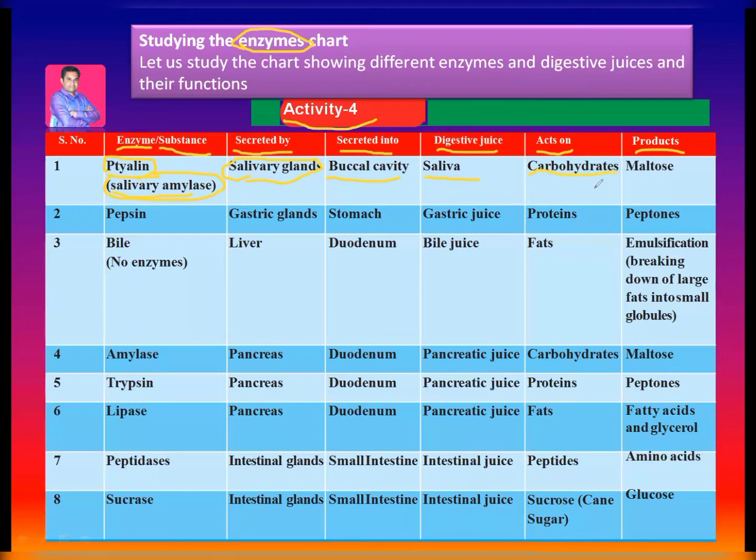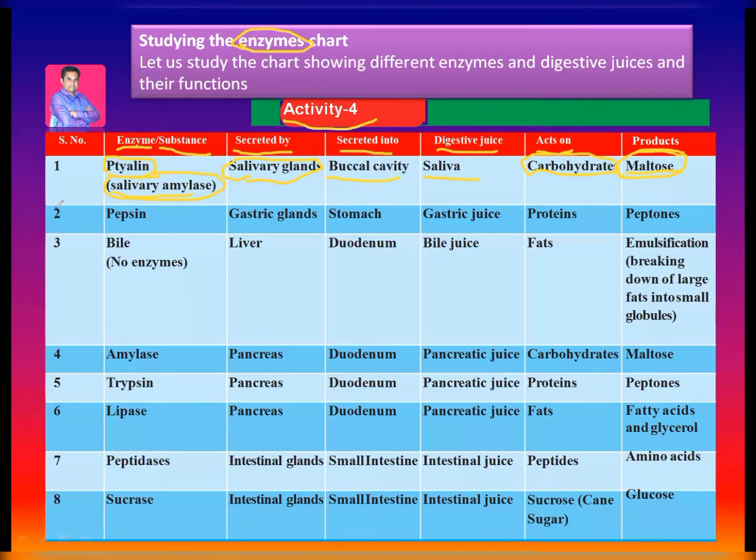Whatever carbohydrates are present in the food we take are digested into maltose. So ptyalin acts on carbohydrates and converts them into maltose. This is the first enzyme in the human digestive system.